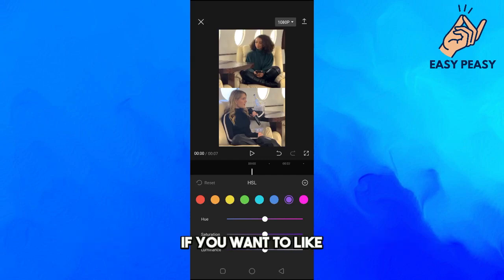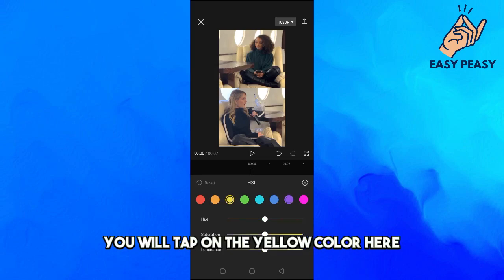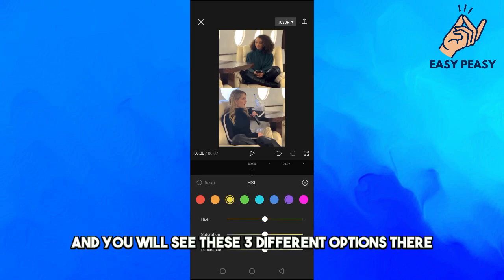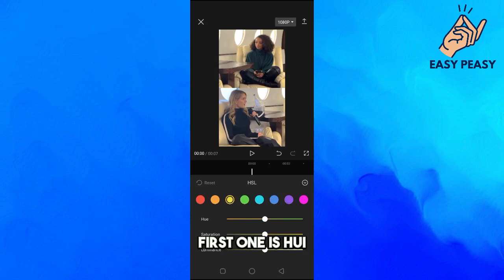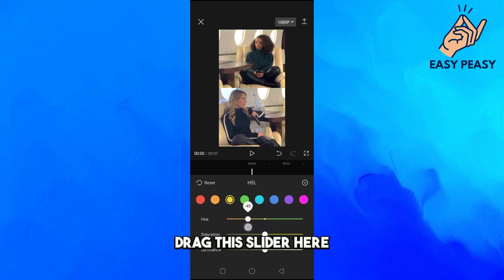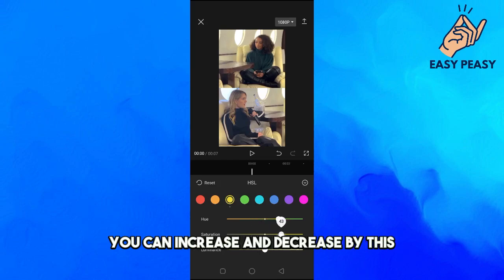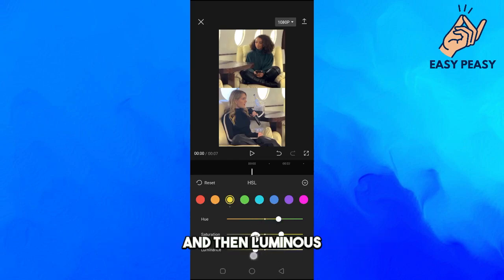So let's suppose if you want to adjust the yellow color in this video, you will tap on the yellow color here, and you will see these three different options there. First one is hue, then saturation, and then luminance. Okay, so we can actually change the hue if we drag this slider here. If you want to increase the saturation, you can increase and decrease by this, and then luminance by this one.